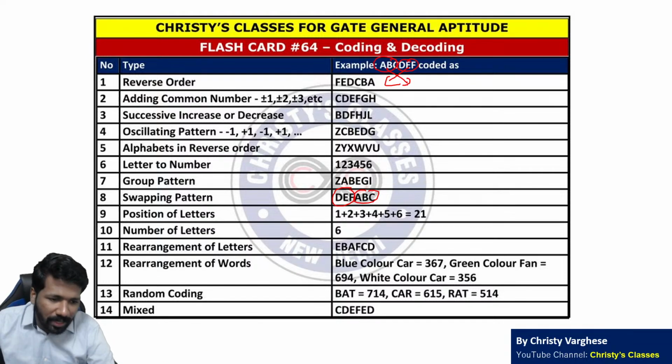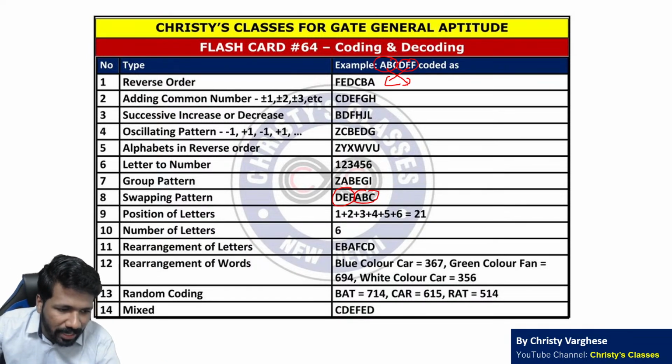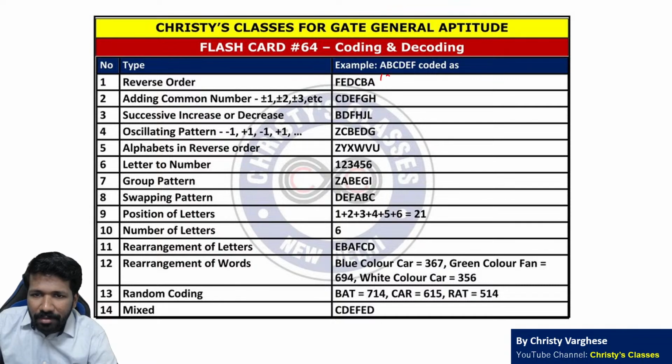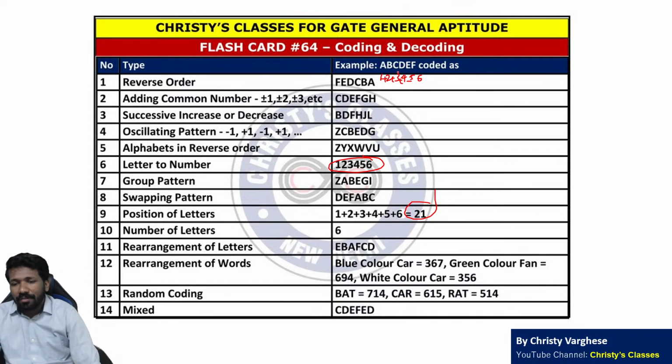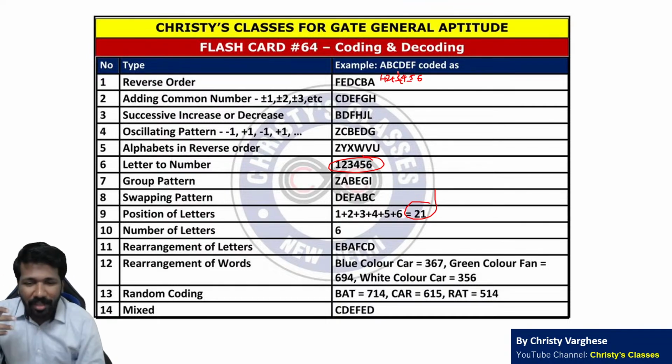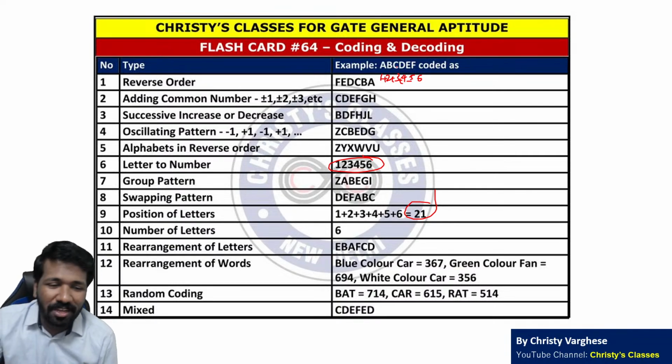Now position of letter use करके भी pattern form कर सकता है. Like A first letter है, B second letter है, C third letter है, D fourth letter है. Like in letter to number case we discuss ना, ये सब ऐड करके एक नंबर फॉर्म किया तो 21 फॉर्म करेगा. That is, if ABCDEF is coded as 21, then Delhi will be coded as what? ऐसा भी क्वेश्चन पूछ सकता है. Are you getting the point? So anything can be a code. Infinitely many possibilities are there for coding decoding.